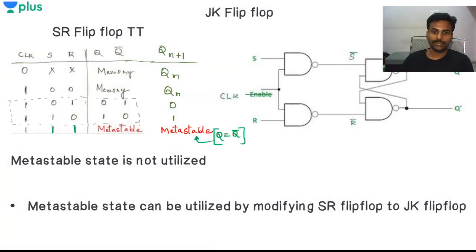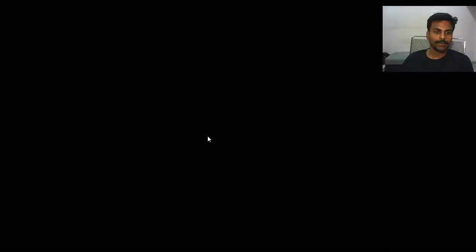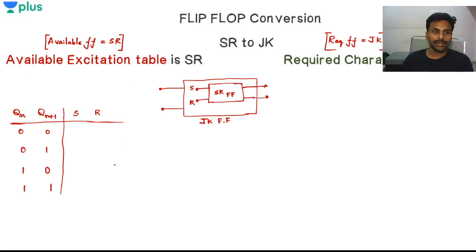So let's see what that is exactly. Let's try to write that excitation table. Everyone, try to fill up this excitation table first of all for this SR flip flop. For 0 to 0, S is 0 and R is don't care.